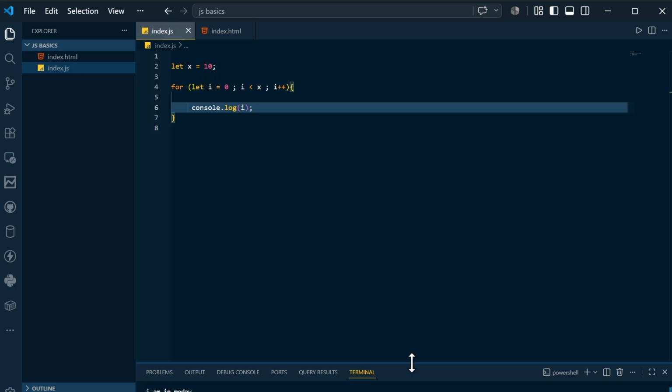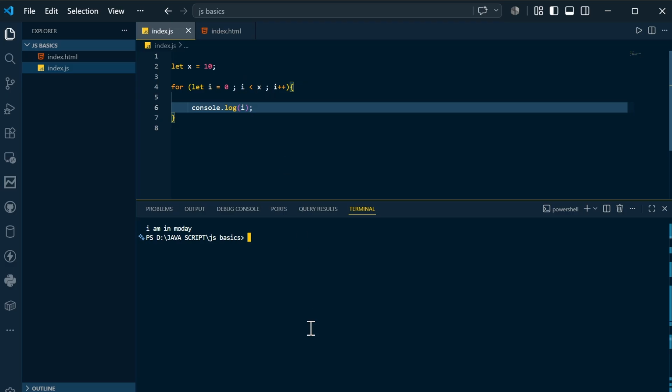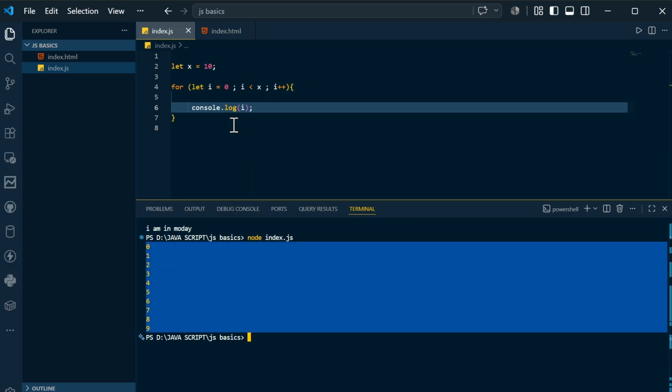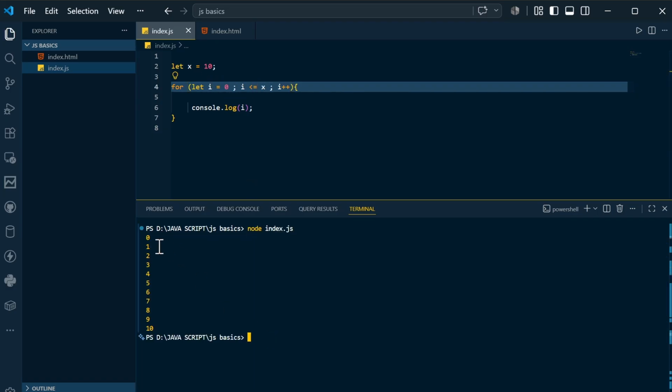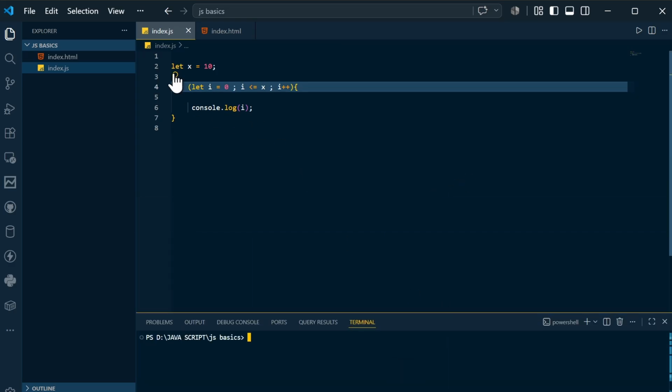Okay, but 10 will not be printed. Why? Because it's less than, not equal to. Let's see. So you are going to see it's printing from 0 to 9. If you mention is equal to, it will go from 0 to 10. If I clear the screen and print that, you are going to see it's going from 0 to 10 in this fashion. So basically I wanted to say that this is the for loop.